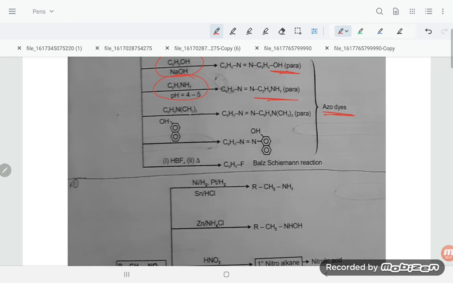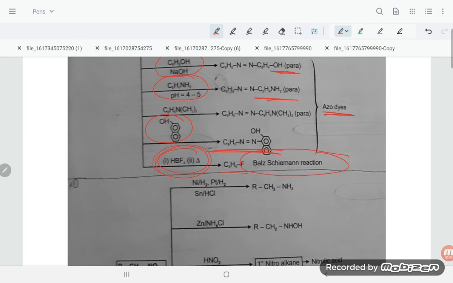If you have a secondary aromatic amine, it will give para-dimethyl azobenzene. If you are treating with HBF4, students, that will give fluorobenzene.